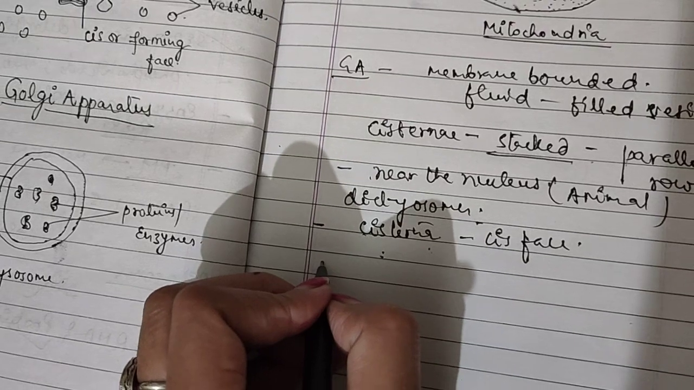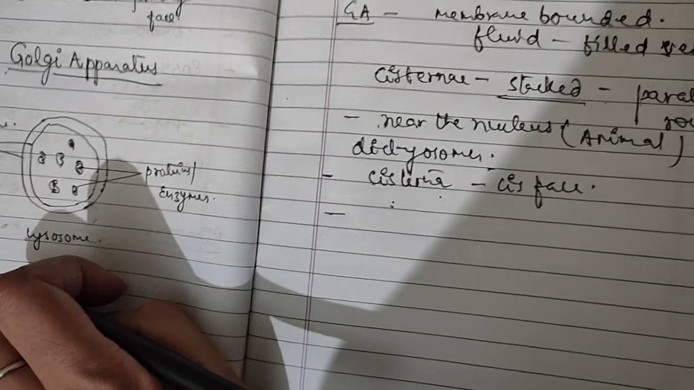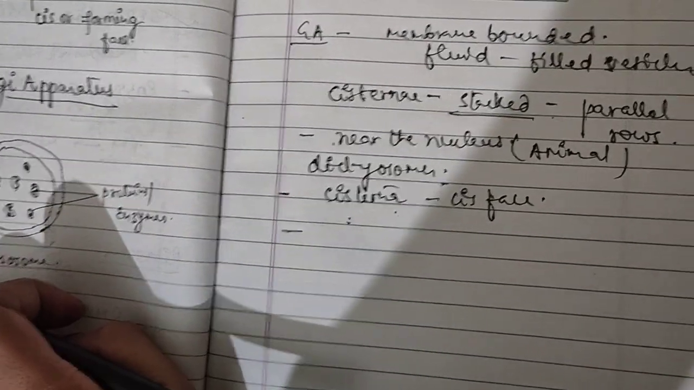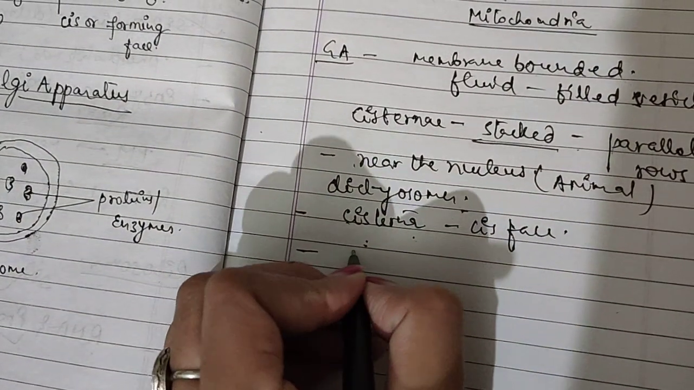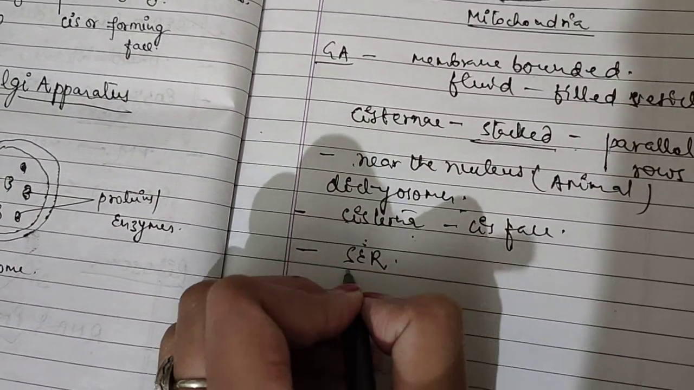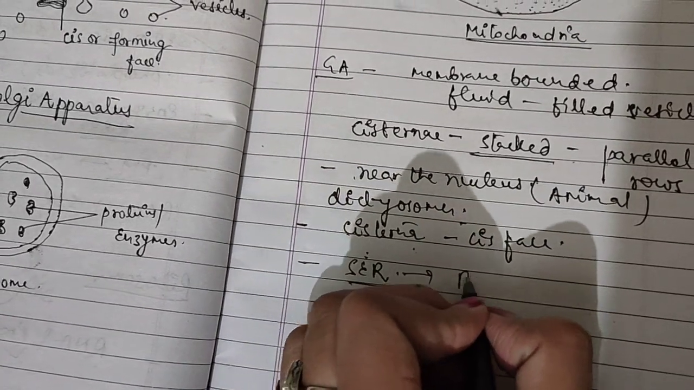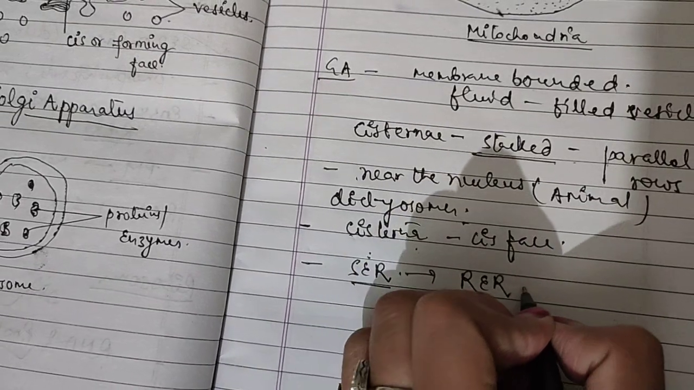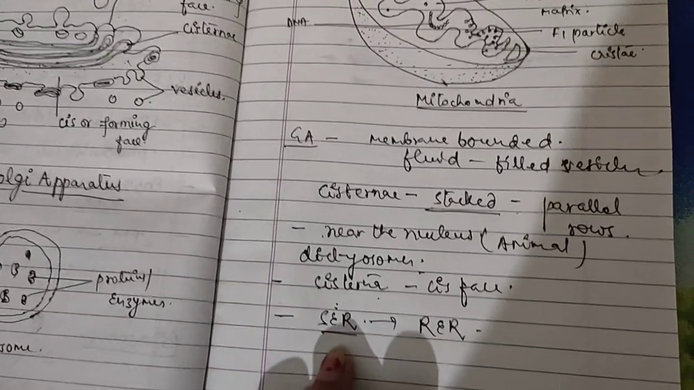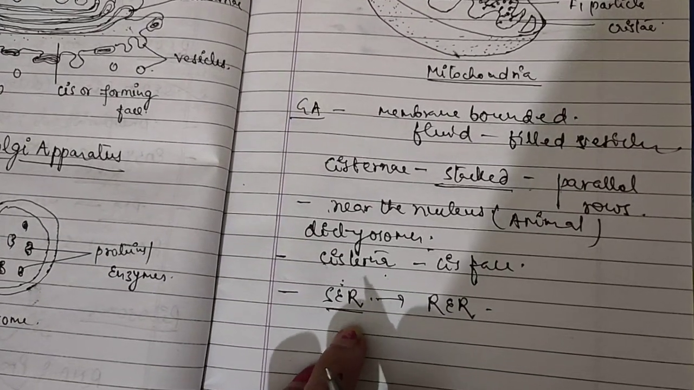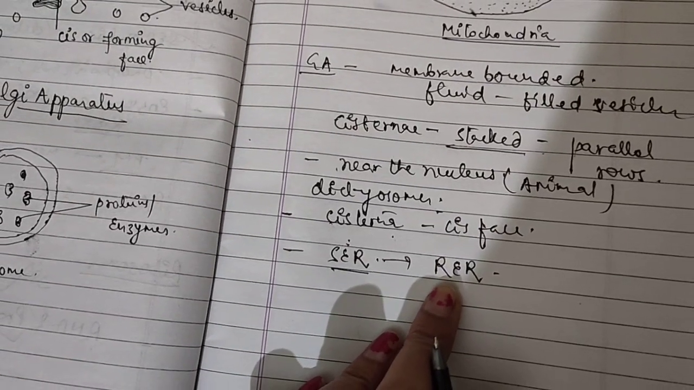The Golgi apparatus is absent in bacteria, blue-green algae, mature sperms, RBCs of mammals and other animals. It arises from smooth endoplasmic reticulum, and smooth endoplasmic reticulum originates from rough endoplasmic reticulum.